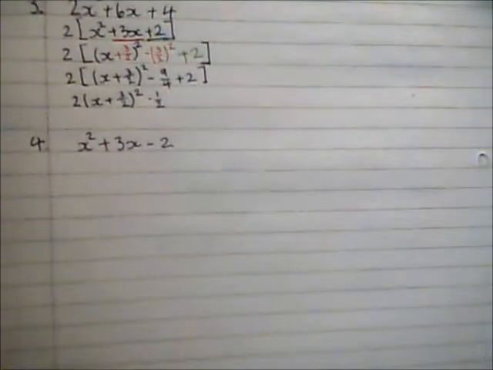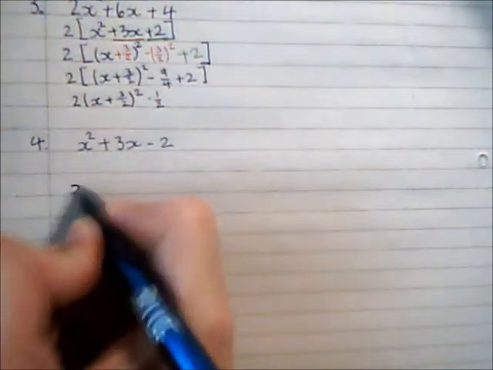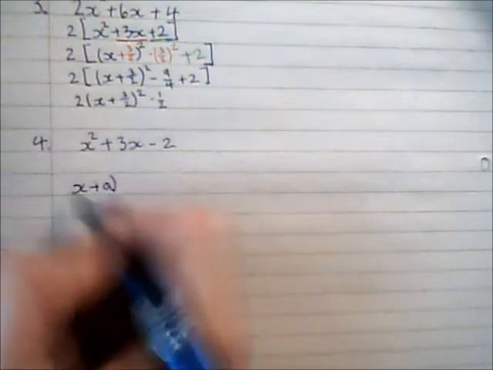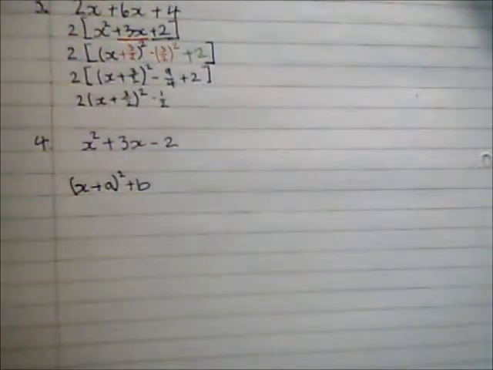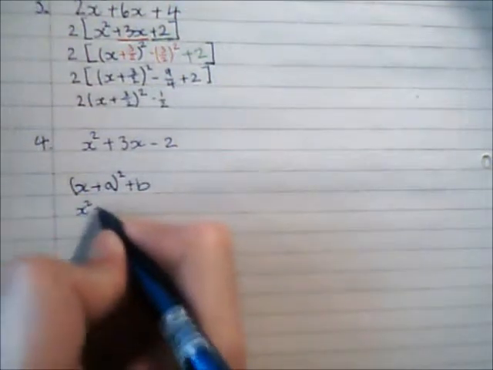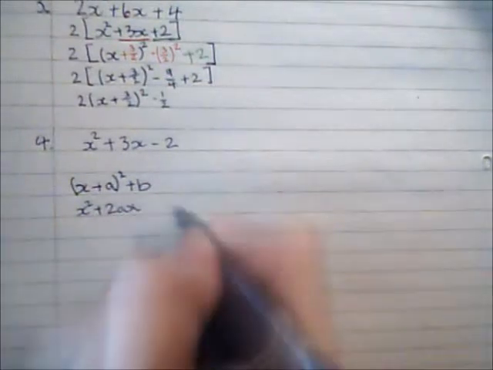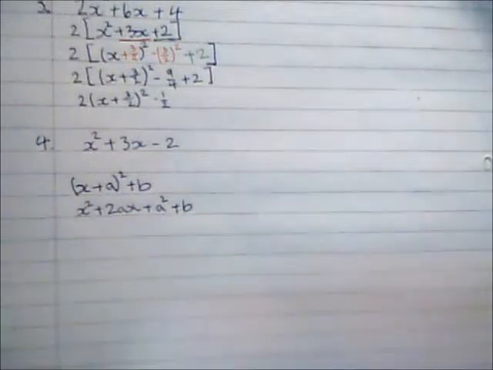Now this final example I'm going to do by recognising that I'm going to end up with something in this form, where a and b are numbers that I can find out. So what I'm going to do is expand this bracket, so I'm going to get x squared plus 2ax plus a squared plus the b that was on the end.